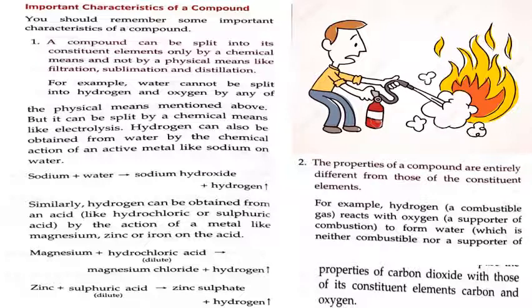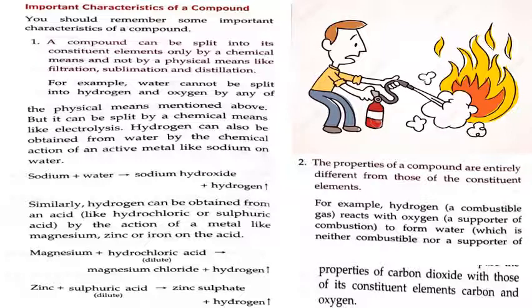They are saying that we have a compound formed by a few elements, and the properties of the elements will not be the same as that of the compound. Hydrogen is a combustible gas. Oxygen supports combustion. But the compound they are forming, which is water, is neither combustible nor a supporter of combustion. So they are having different properties.